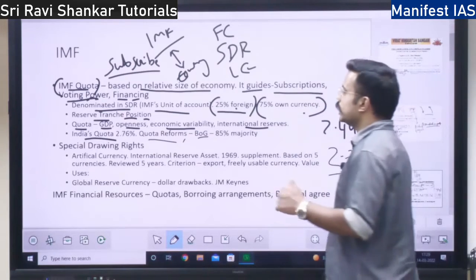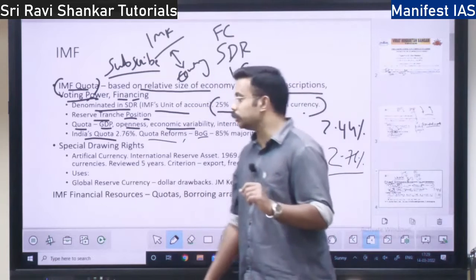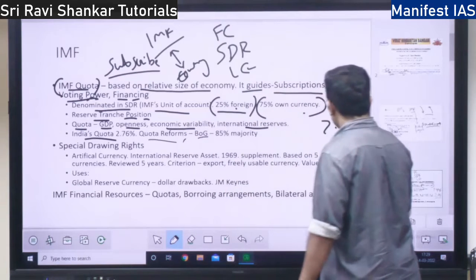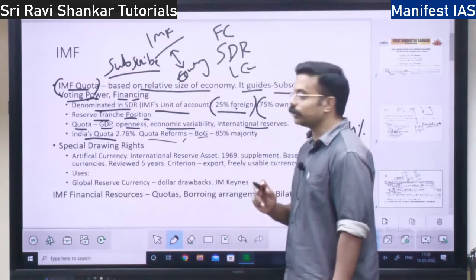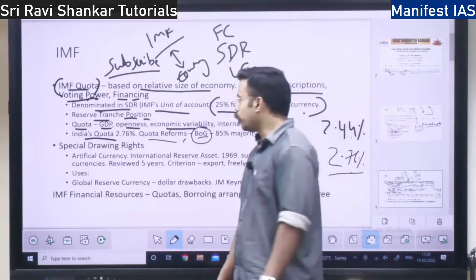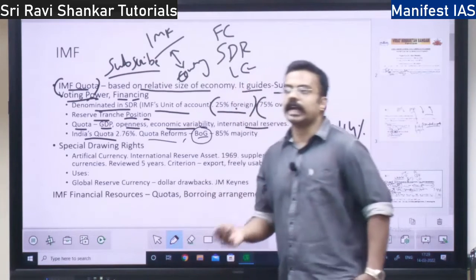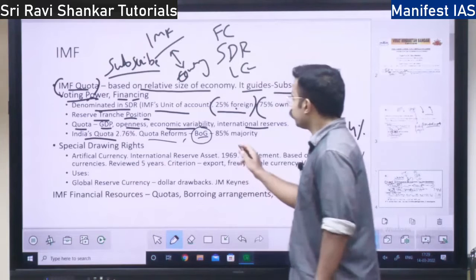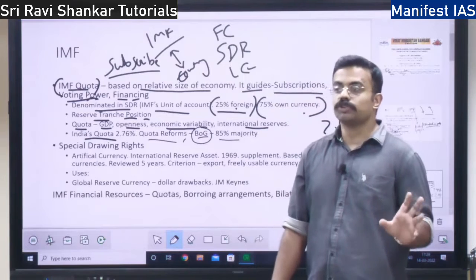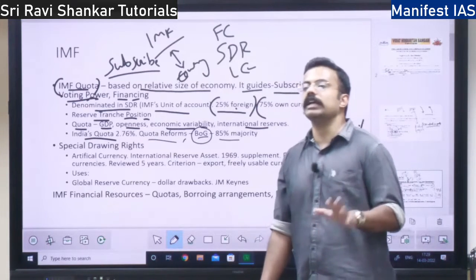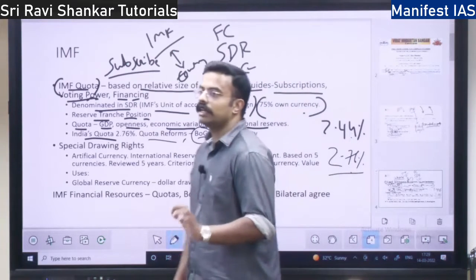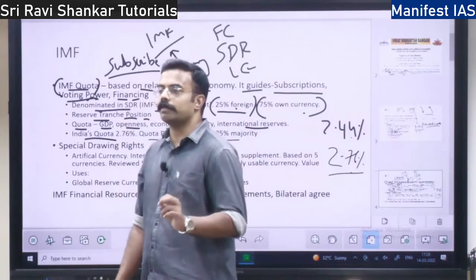Now it is also dependent on the Chinese renminbi, or yuan. So whether there should be any change in the quota, like I told you, India increased from 2.44 to 2.76% quota. Who decides it? It is decided by the Board of Governors of the International Monetary Fund. In order to undertake quota reforms, there should be an 85% majority. 85% of the countries' votes should fall in favor of quota reforms, then only there will be quota reforms, or else there will be no quota reforms, right? The highest quota today in the IMF is maintained by the United States of America.